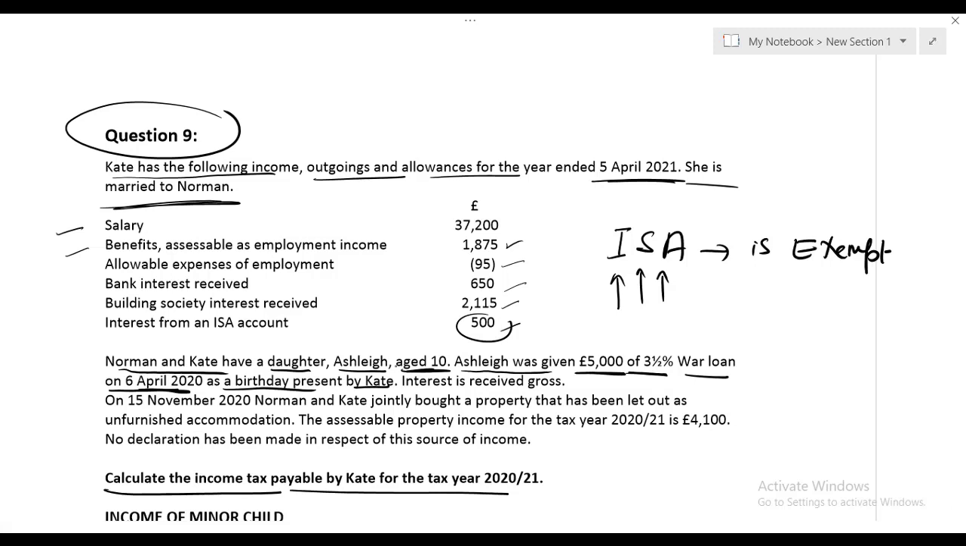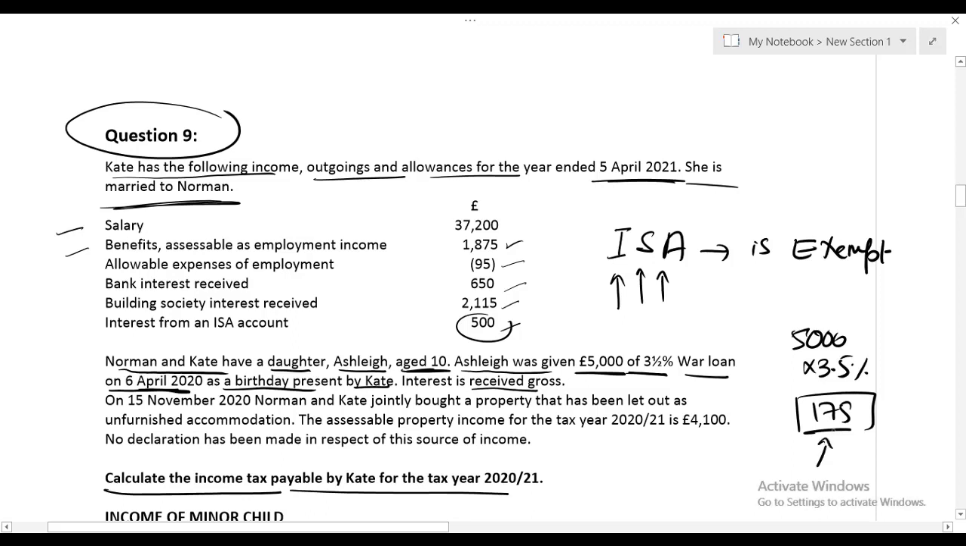She gets a birthday gift of £5,000 from parent Kate. Interest is received gross. Now listen, if I take 3.5% of 5,000, it gives me the interest income of 175. Since Ashley is having gross income more than £100, the entire 175 belongs to Kate.